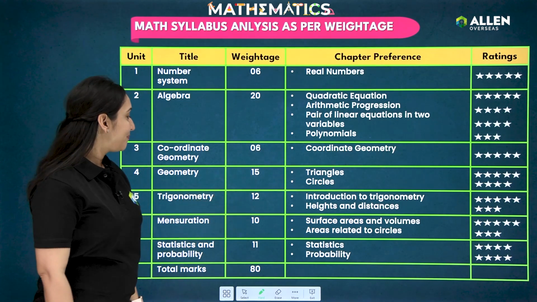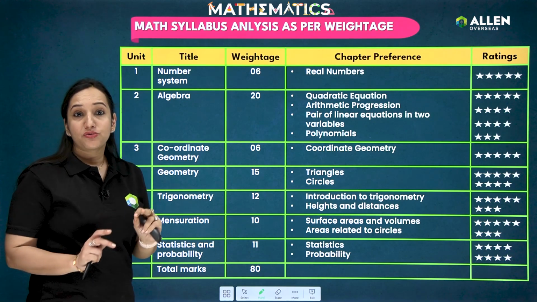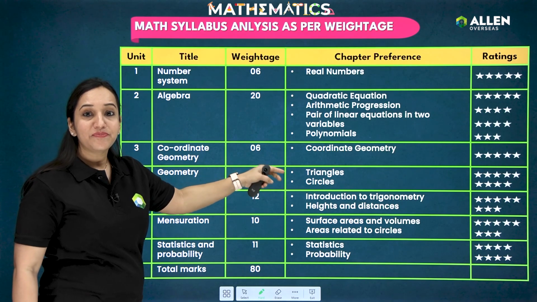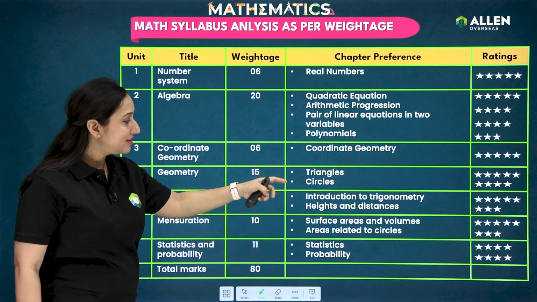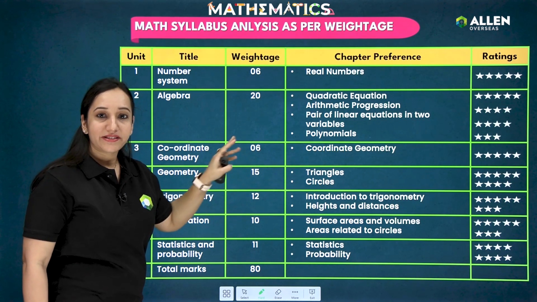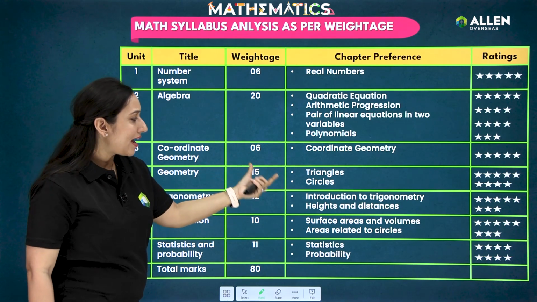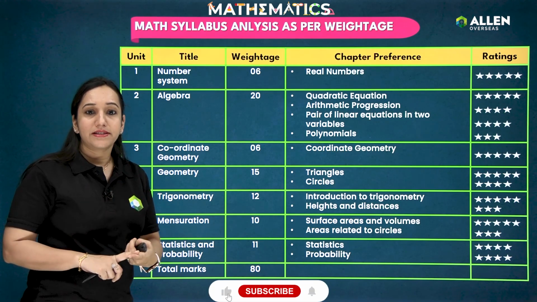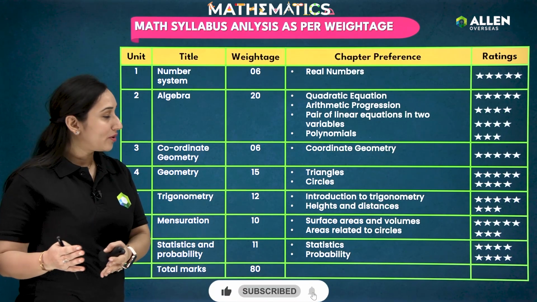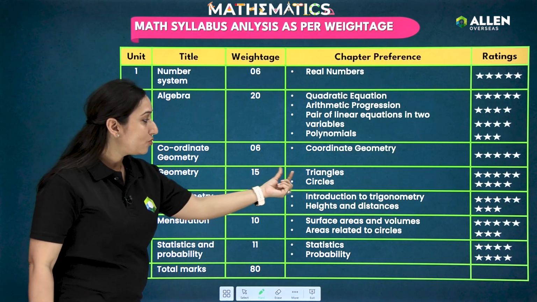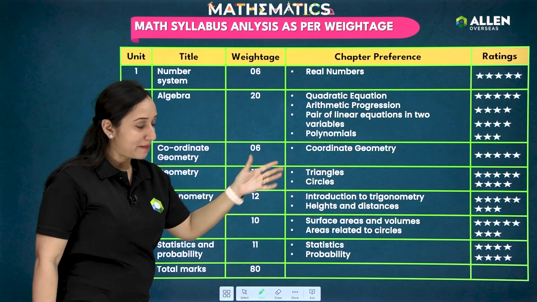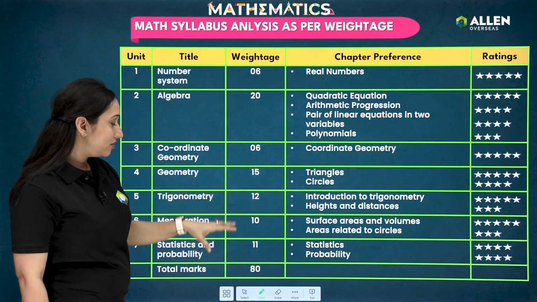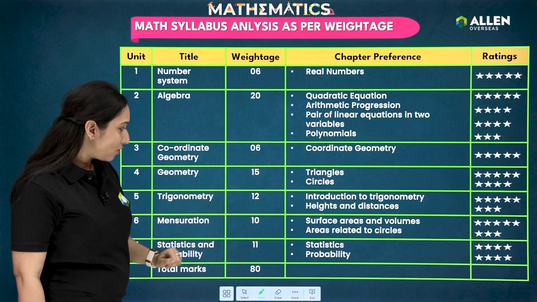Then in geometry, students, we have 2 chapters, triangles and circles. In the triangles chapter, again, the difficult portion is already deleted and you have to basically do only 2 exercises of NCERT. And for the triangles chapter, students, I will firstly say stick to NCERT. Once you know the NCERT, then only go beyond it. Okay. So it's really important to do NCERT questions for this respective chapter in a very good manner. And then circles weightage is a little less, so you can decide accordingly.